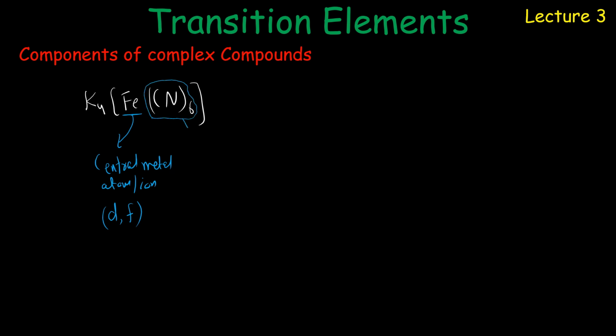This is your ligand. The ligand is the substance that donates electron pair. This is your electron pair donor. As we know that ammonia has one lone pair, so it is the electron pair donor named as ligand. It may be neutral. And the third part, this is the simple ion, which is not the complex. It is simple. It may be simple cation or simple anion. Here it is cation. It may be anion as well.